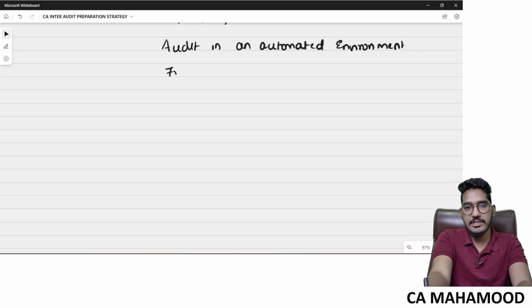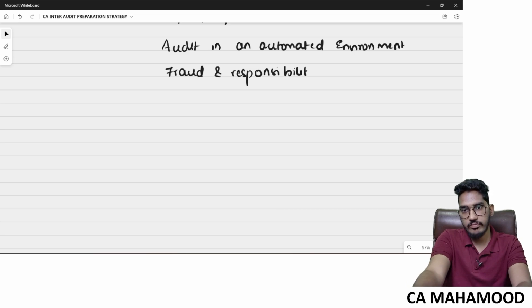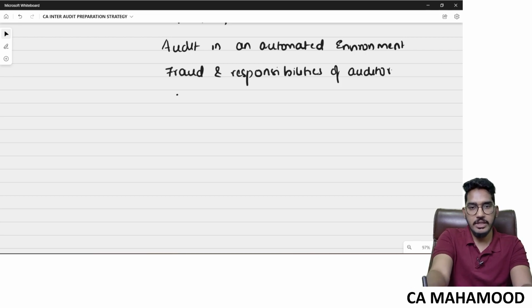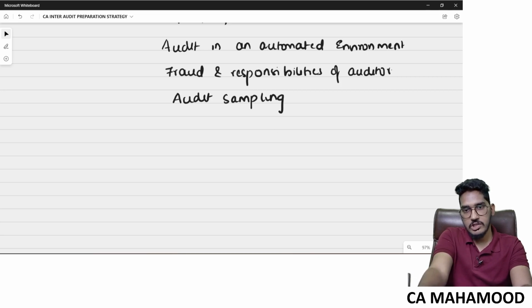Then we have the next chapter, which is fraud and responsibilities of auditor. This is also such an interesting chapter, a very small chapter. You will not struggle at all in its preparation, and that too a compulsory question. Talking about the next chapter, which is audit sampling, smaller in size, significant weightage.